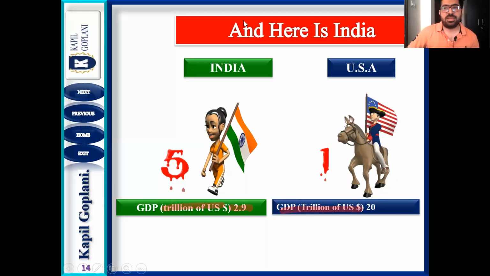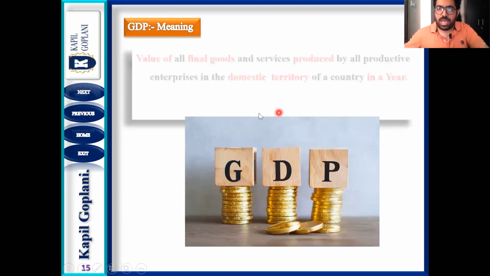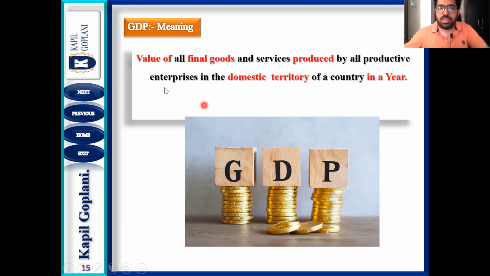GDP बनता है किससे? गुड्स एंड सर्विसेज से. तो जितनी ज्यादा गुड्स एंड सर्विसेज होंगी उतना ज्यादा GDP आपके सामने आएगा. Now, let us understand the meaning of GDP. See, focus, आपने बचपन में पढ़ा that GDP is what? GDP is the value of all final goods and services produced by the productive enterprise in domestic territory.